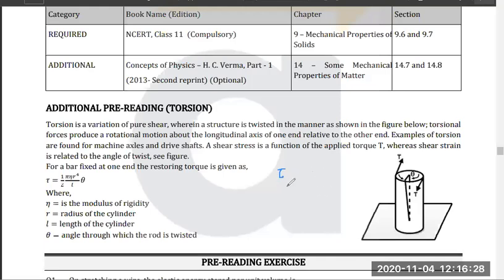So can I say that we know shear stress is directly proportional to shear strain? That we already studied. So can I use the same thing here? Can I say that torsional stress is also directly proportional to shear strain? Think about it, yes or no?